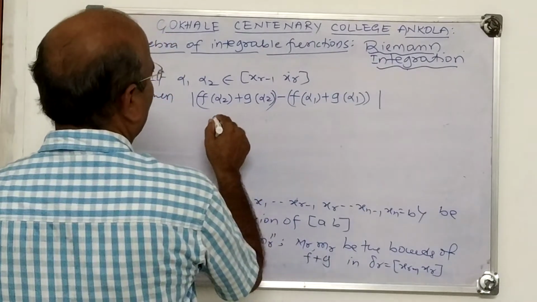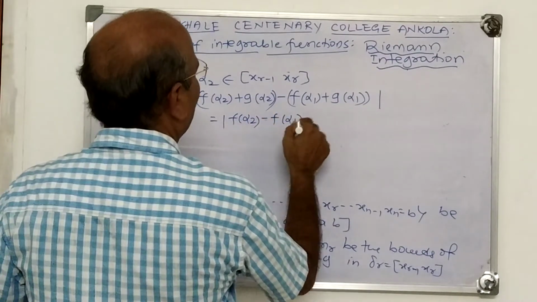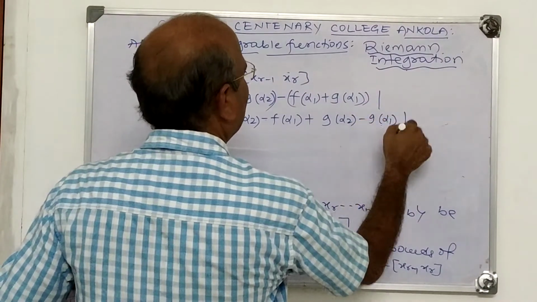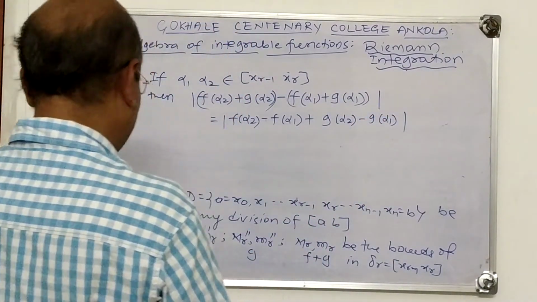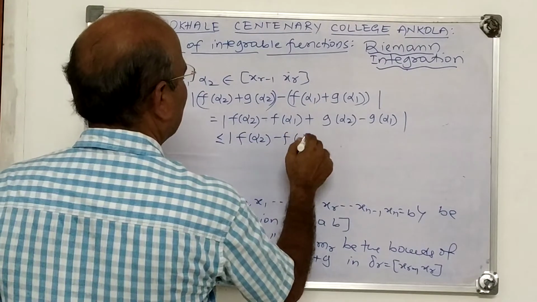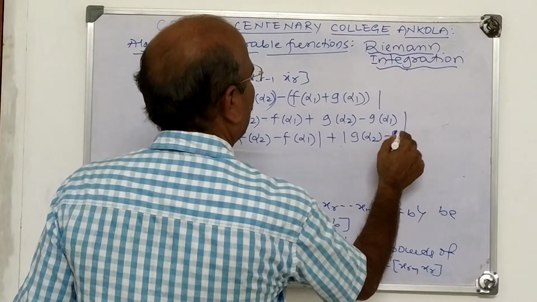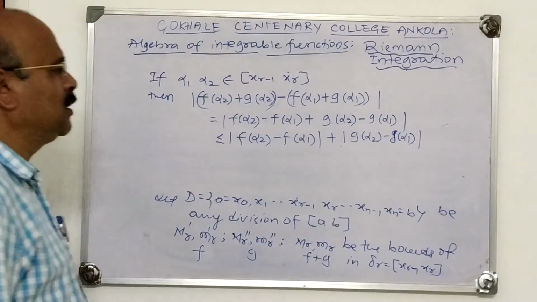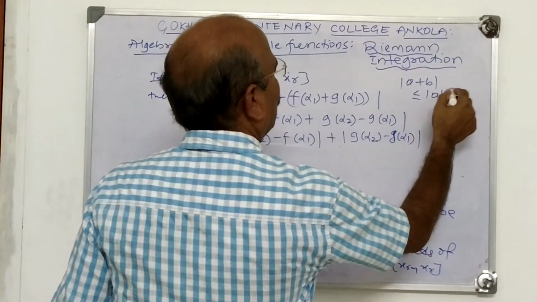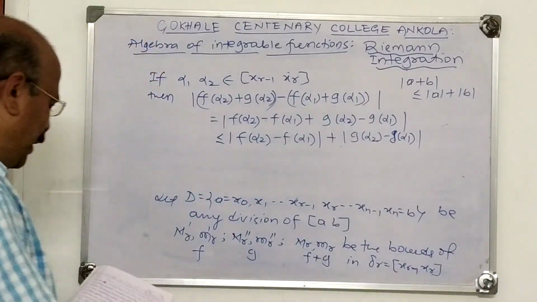It is equal to mod f of alpha 2 minus f of alpha 1 plus g of alpha 2 minus g of alpha 1. Correct? We can write less than or equal to mod f of alpha 2 minus f of alpha 1 plus mod g of alpha 2 minus g of alpha 1. Which result is used? Mod A plus B is less than or equal to mod A plus mod B. Now, we use that lemma here.